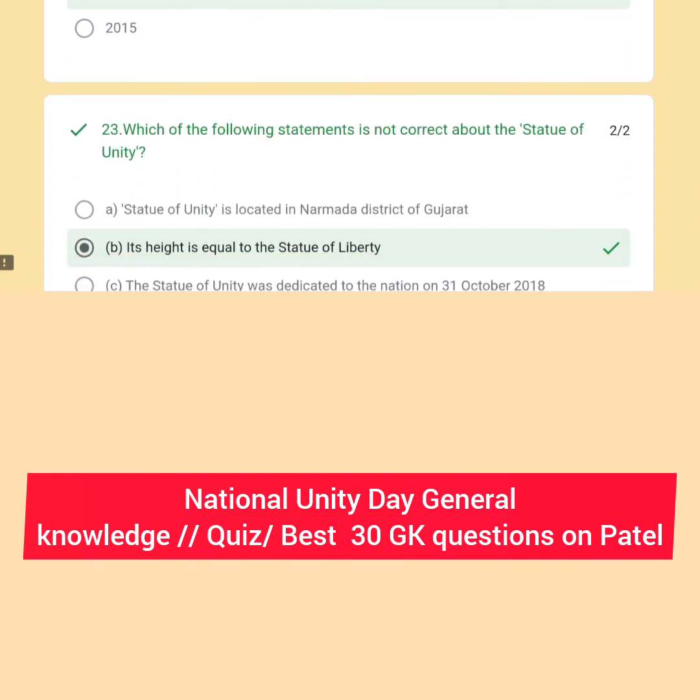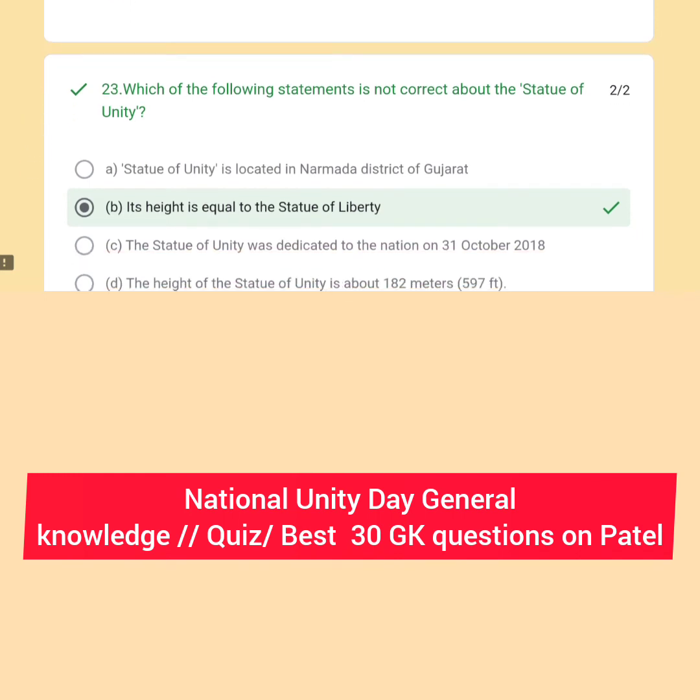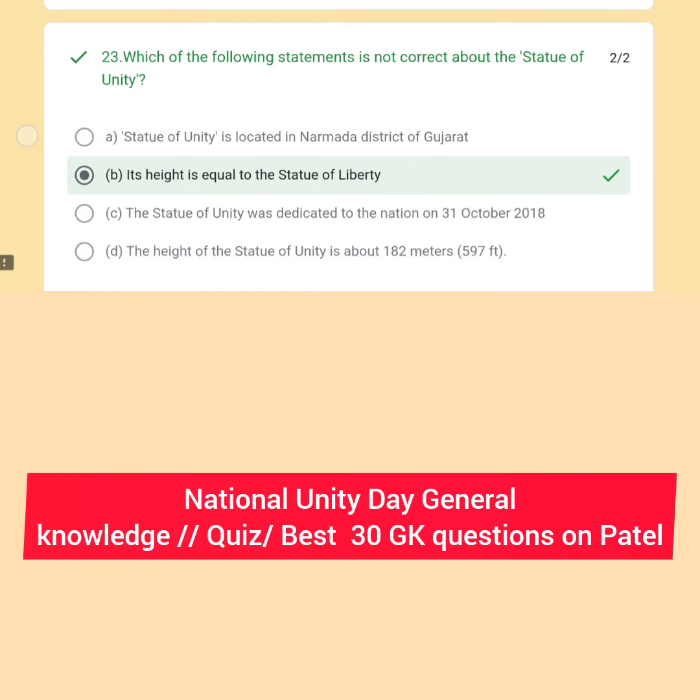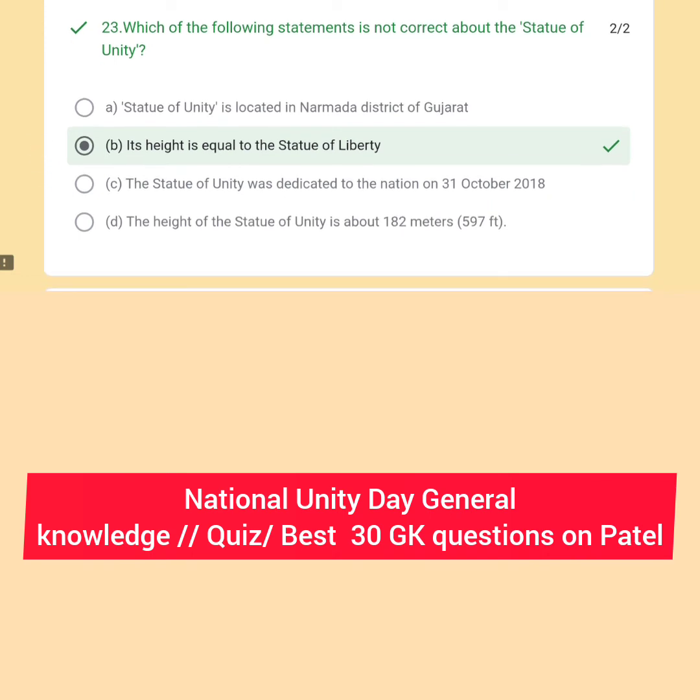Next, question 23. Which of the following statements is not correct about the Statue of Unity? Its height is equal to the Statue of Liberty. It is not correct. The other options are correct: Statue of Unity is located in Narmada district of Gujarat. The Statue of Unity was dedicated to the nation on 31st October 2018, and the height of the statue is about 182 meters, that is 597 feet.